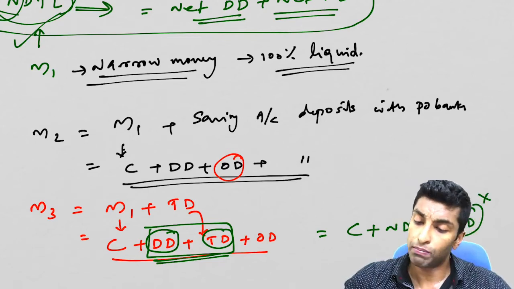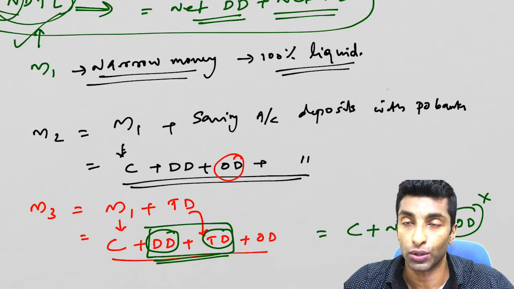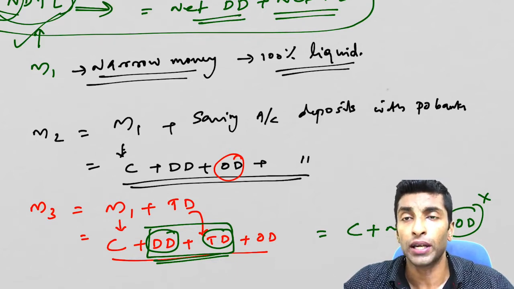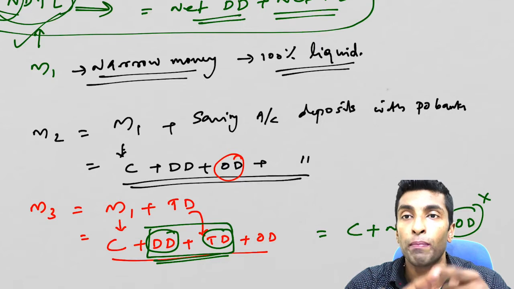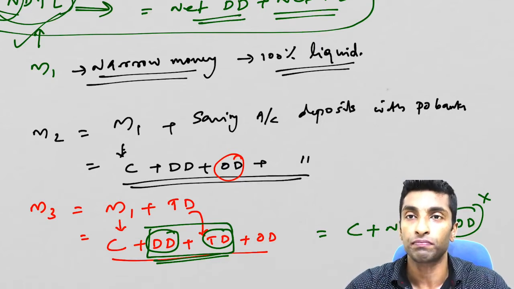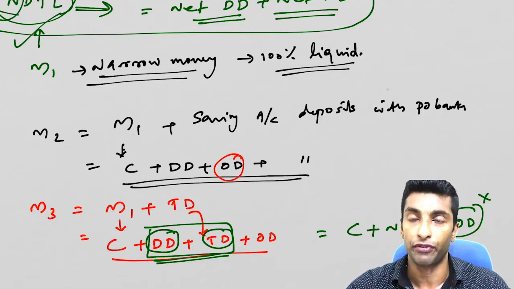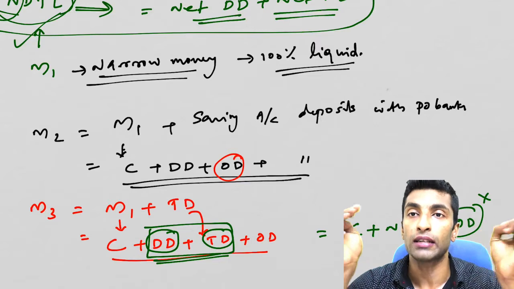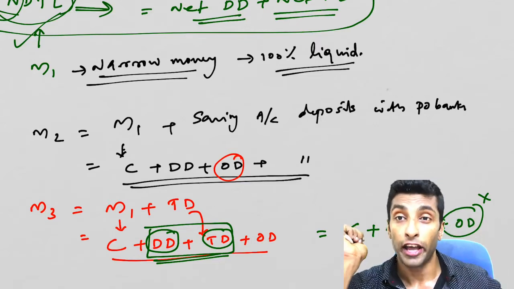And other deposits being negligible, if you want, you can remove this also. So what do you mean by M3? M3 is the currency which you have plus all the deposits. Whether it is demand deposit or time deposit, both are included. Other deposit also is there, but negligible, as I have told you. So just remember, currency plus all deposits is your M3.